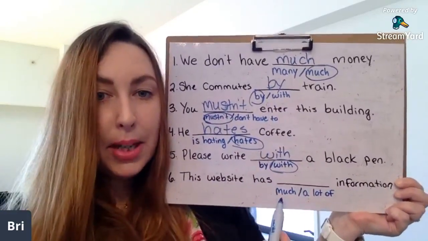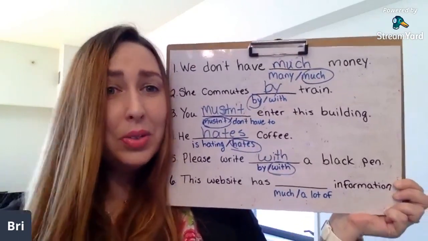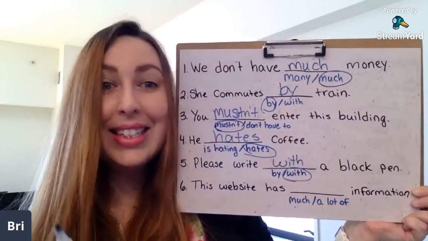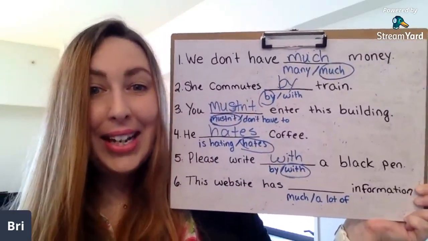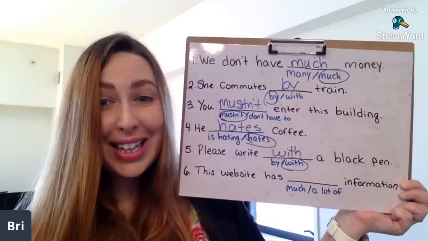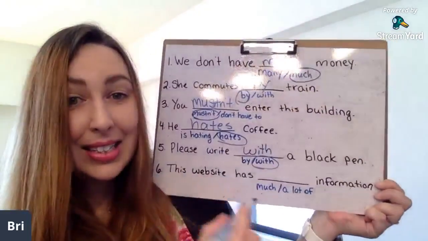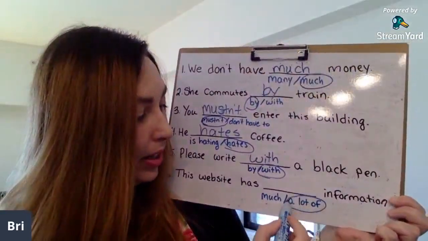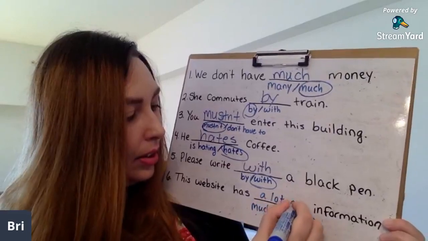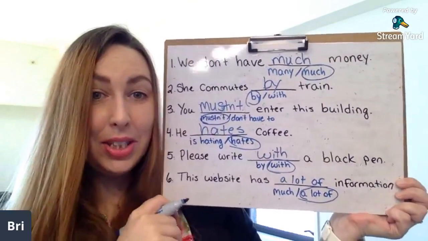However, much goes with uncountables, but we don't use much in affirmative sentences that often. The best answer is a lot of. This website has a lot of information.